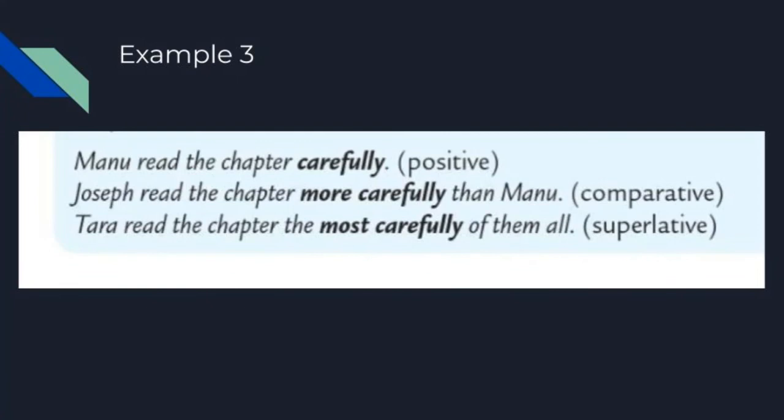Now let us see the third type, that is Manu read the chapter carefully. We know very well what an adverb is. In the first one, it is carefully. So it is positive because we are not comparing, just telling that Manu read the chapter carefully. And next one, Joseph read the chapter more carefully than Manu. In the second one, that is comparative degree, but we used more before the adverb because it is a comparative degree. We are comparing two persons, so that's why we do not add er. Instead of that, we used more.